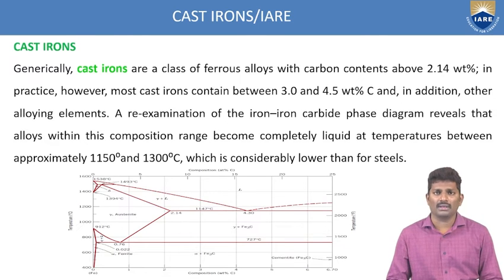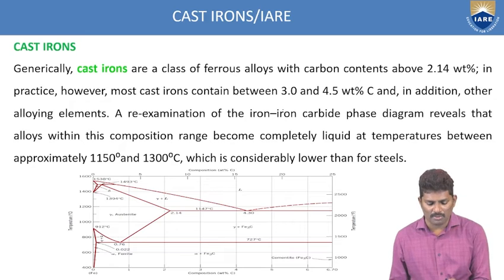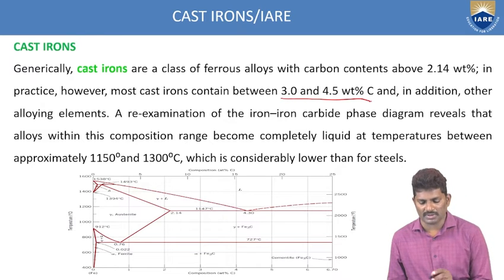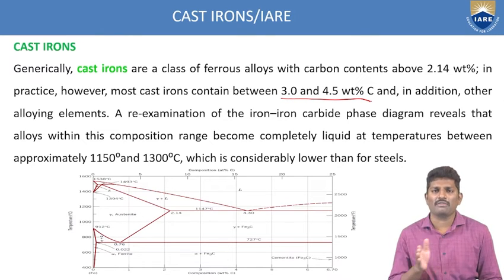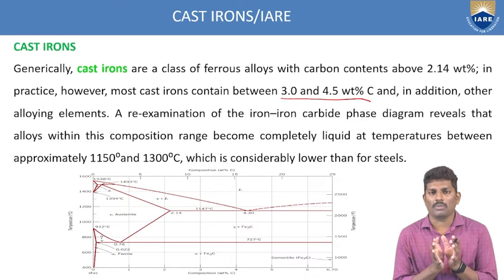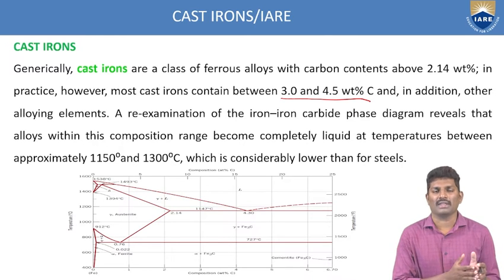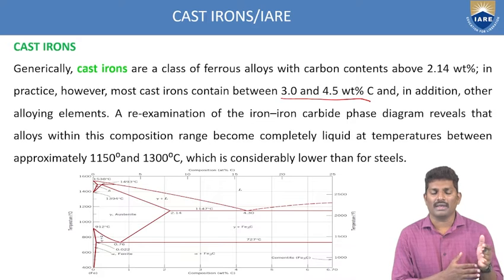And coming to the other things we have in the ferrous materials, we have cast iron. Again, cast iron ranges between 3.0 to 4.5 weight percentage of carbon. Every type of material is classified based upon the composition only. It is not based upon any other things. Based upon the compositions only, we are trying to classify what type of iron it is.